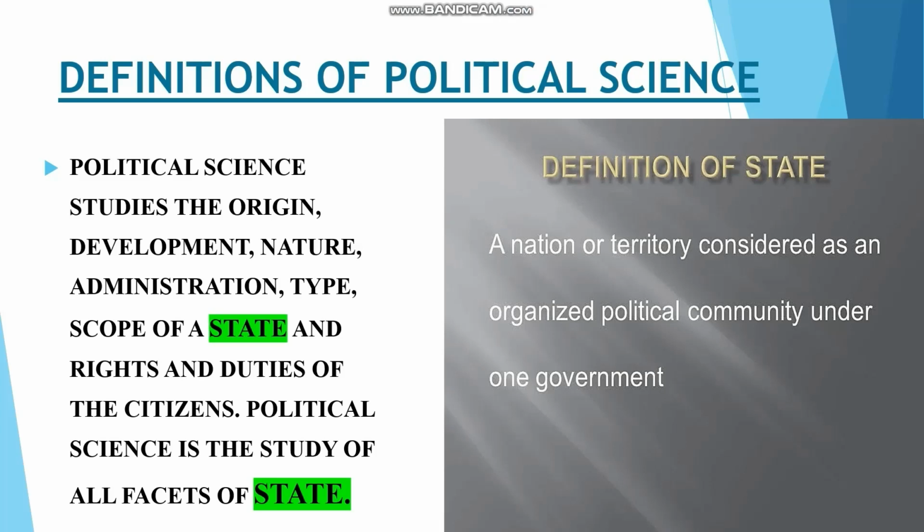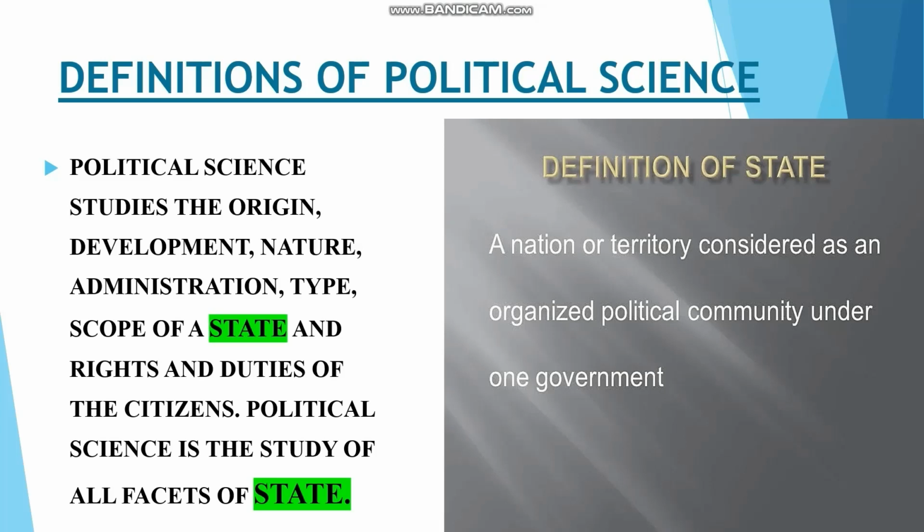Political science studies the origin and development of a state, which means how the state was established, how the country was established, how the nation was established, and how it grew or developed. Nature of the state means the relationship of the people in the society, and between the state and the people.